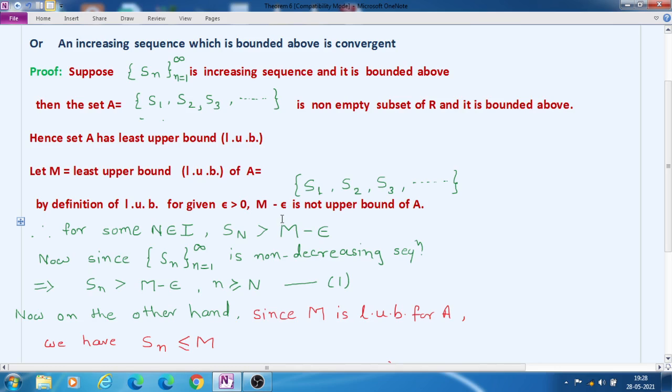This M minus epsilon will not be an upper bound of A, because M is the upper bound.